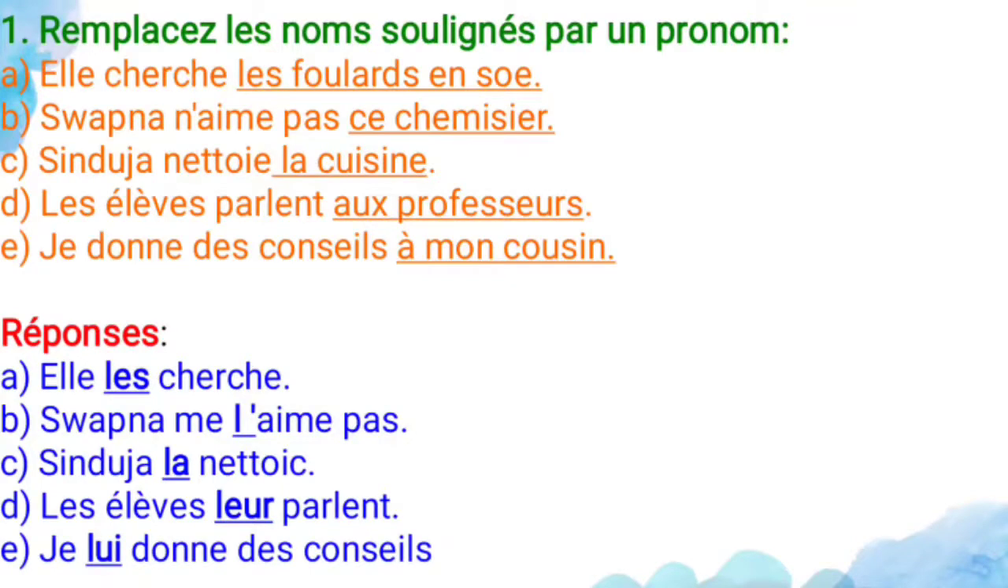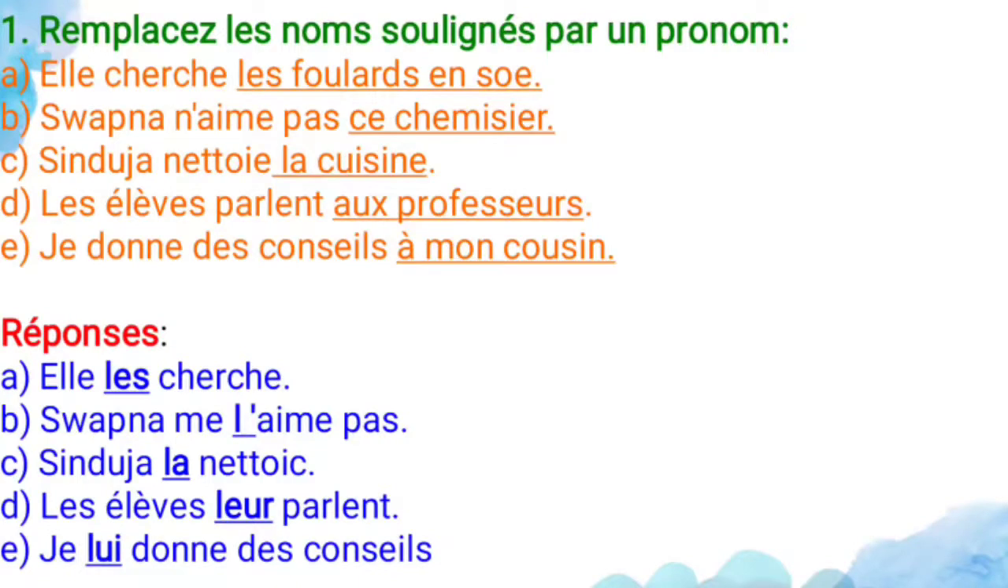So in this content you have two exercises. First one, remplacer les noms soulignés par un pronom. Replace the underlined noun with the appropriate pronoun. Elle cherche les foulards en soie. So it means she looks for the silk scarves. So here the noun is les foulards, it's plural. For that plural you have to use the pronoun les, that is the direct object pronoun. Why? Because it refers to a thing, so you have to use the direct object pronoun.